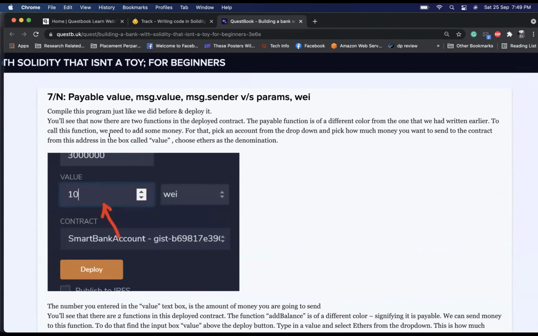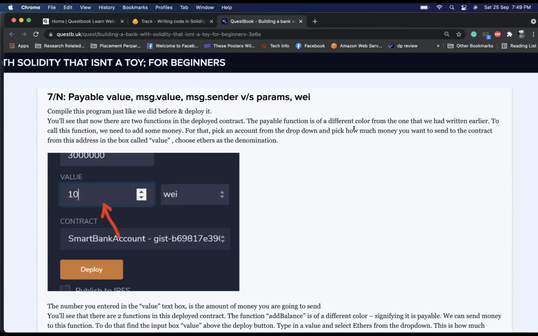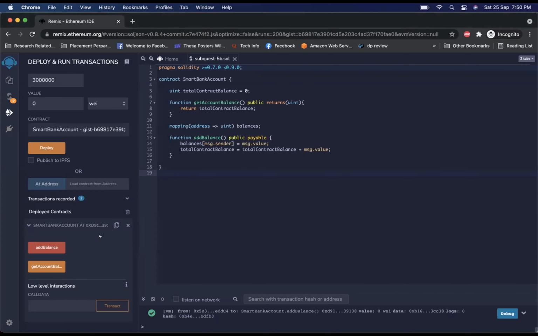You'll see that there are two functions in the deployed contract. The payable function is of a different color from the one we had written earlier. Red color, on the left. Add balance is red. Okay. To call this function, we need to add some money. For that, pick an account from the dropdown, pick how much money you want to send to the contract from this address in the box called value, and choose ether as the denomination.